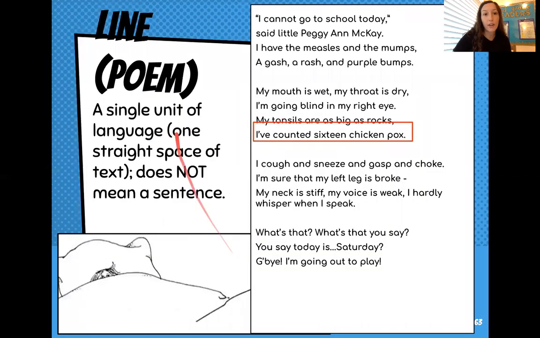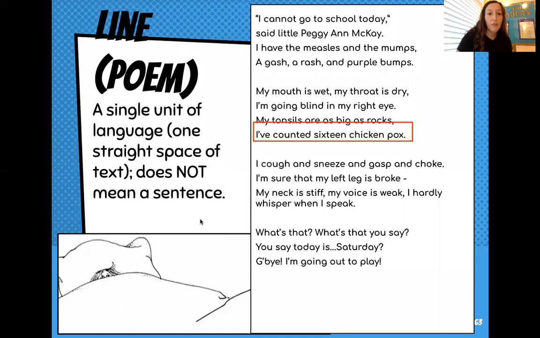Our first vocabulary word is line. Now this isn't line like what you draw in our class. This is like a line in a poem. A line in a poem is a single unit of language, one straight space of text, and does not mean a sentence. So over here we have an example of a poem.